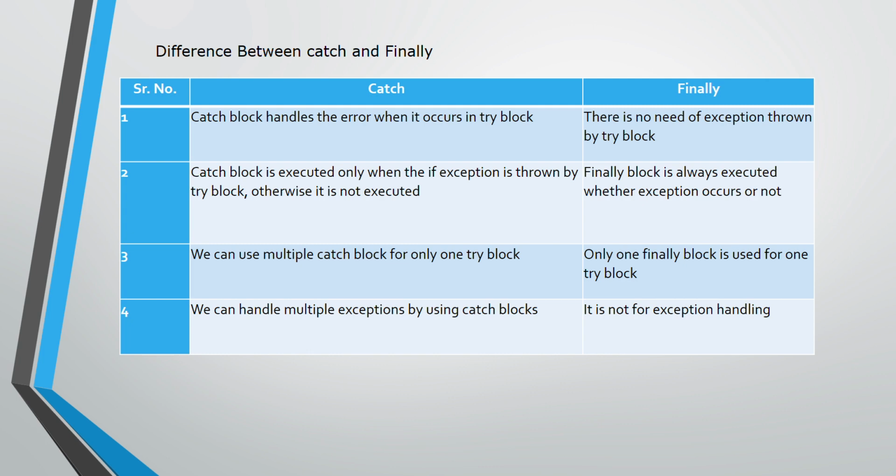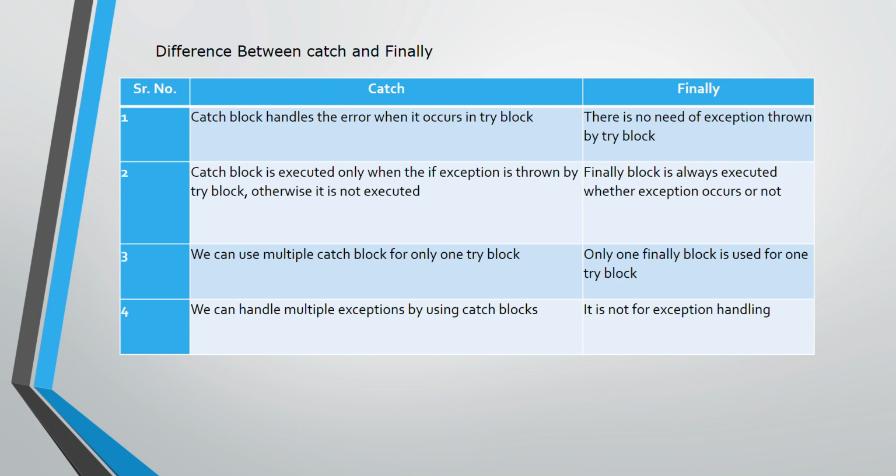We can use multiple catch blocks for one try block, but we can use only one finally block for one try block. Using catch we can handle multiple exceptions, but using finally we cannot handle exceptions. The finally block is only used to execute the important code of the program, whether or not the exception is handled in our program.